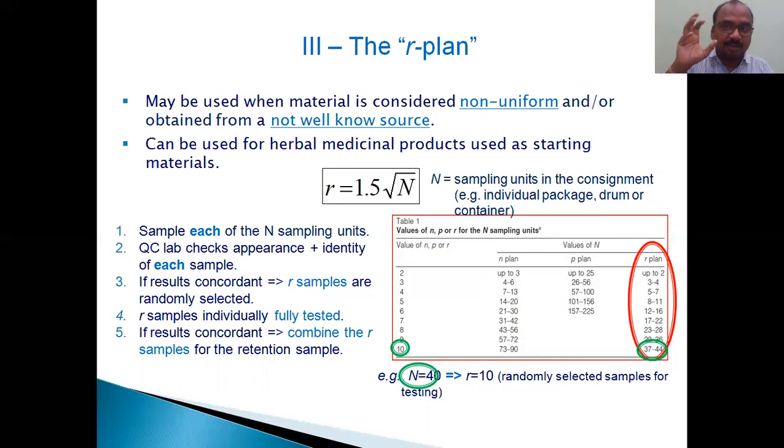You have to take bigger samples, that is 10. And also when the source is not well known, some new company, you purchased paracetamol from a new supplier, you cannot trust them. In such a case, you have to follow the r plan. It is 1.5, keep in your mind.